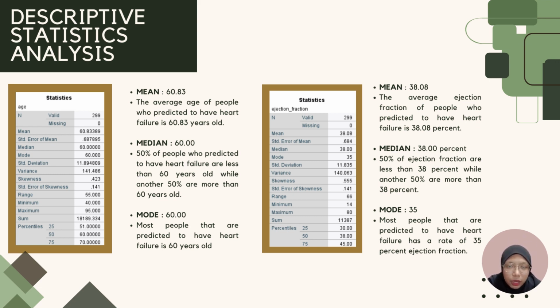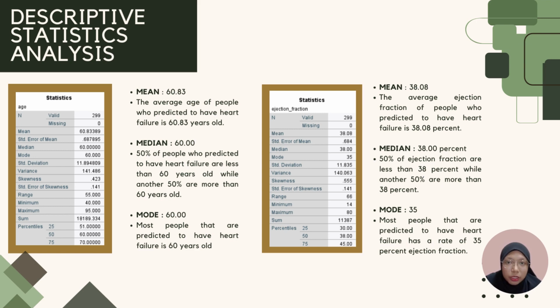Lastly, for mode value, the value is 60.00. It shows that most people that are predicted to have heart failure are 60 years old. Next, the range value is 55.00 and the variance value is 141.486 and the standard deviation value is 11.894809.